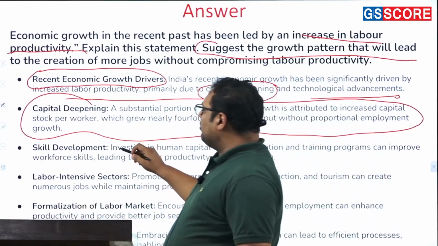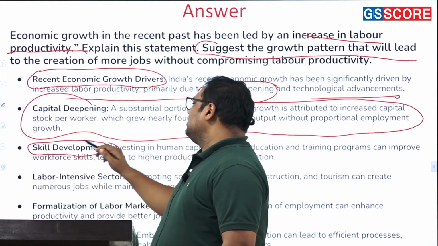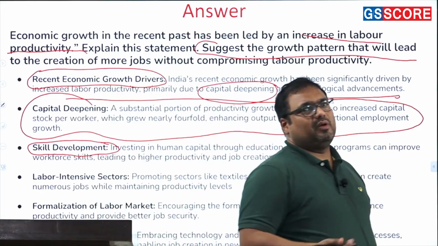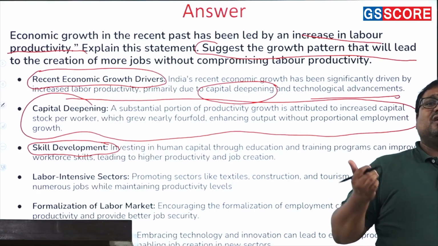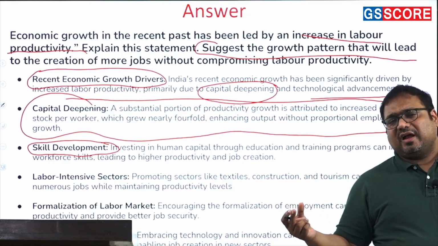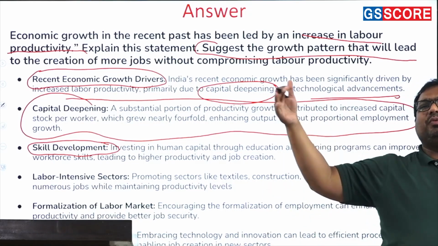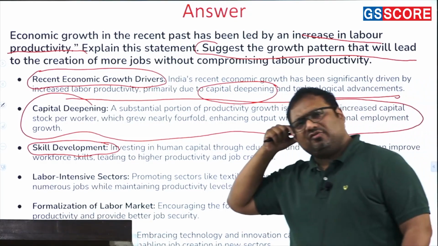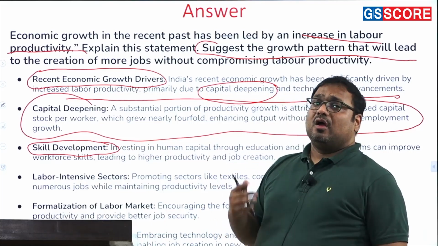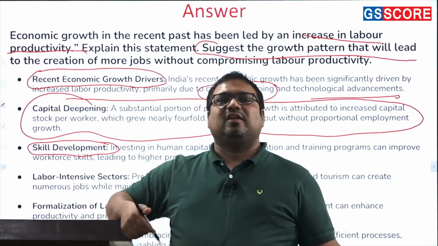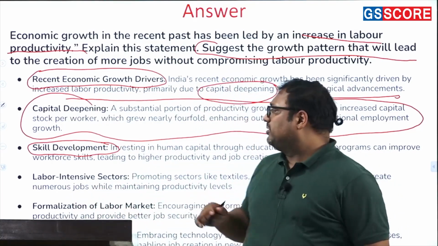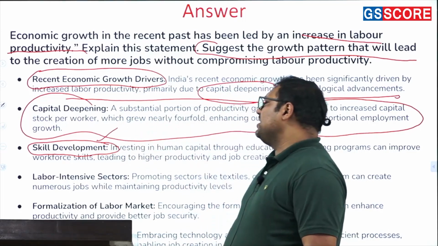For that, eventually you have to talk about skill development, that we need to improve the skill of our people. In a large number of areas, producers are adopting AI not because AI is superior, or adopting automation not because automation is cheaper, but because they are not able to get skilled labor in adequate numbers. So we need to improve on the labor supply aspects.